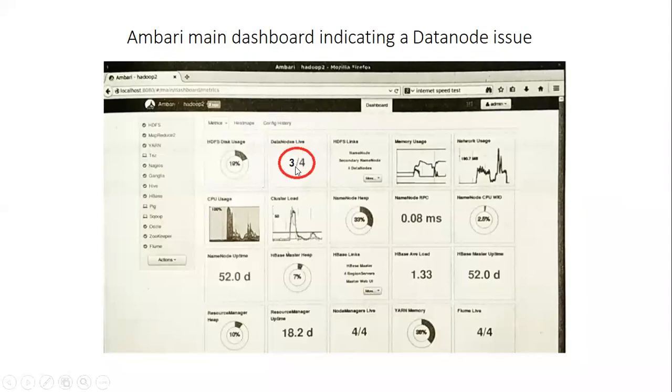Here it is 3 out of 4, which means one data node has failed. There is some issue in one data node, and this is what the dashboard is displaying.